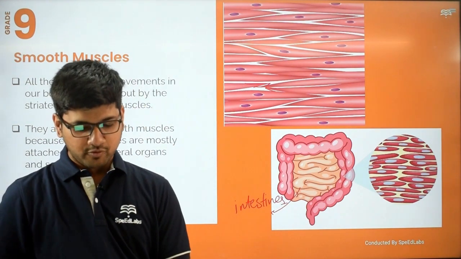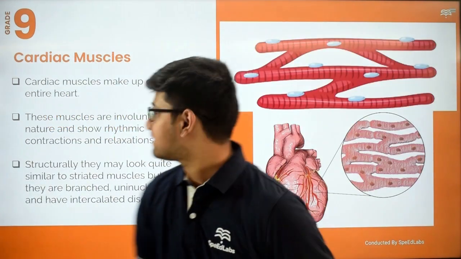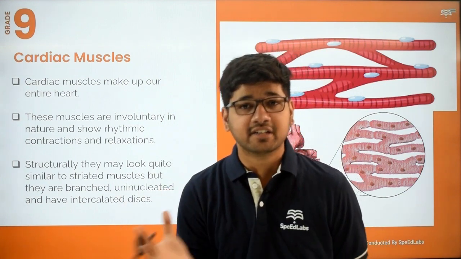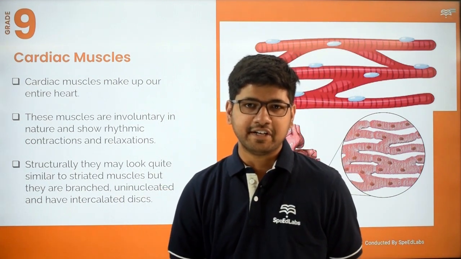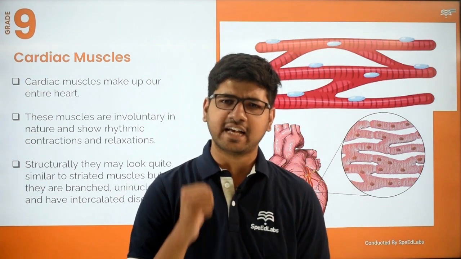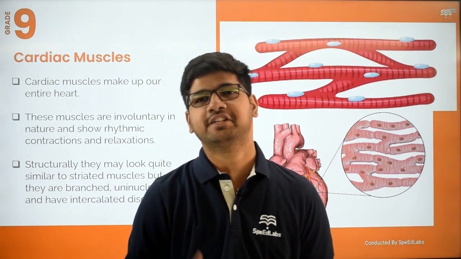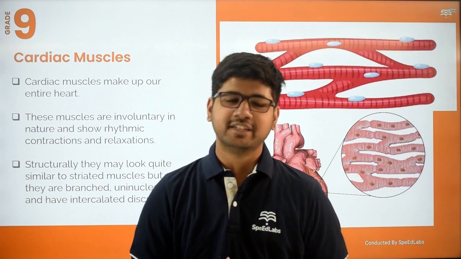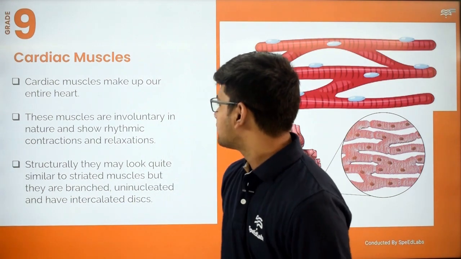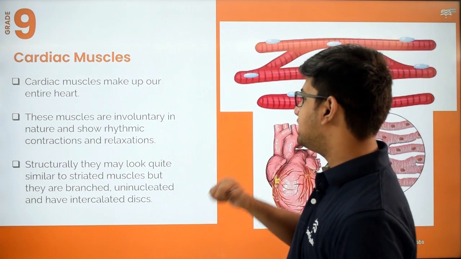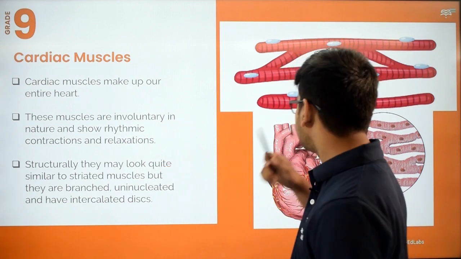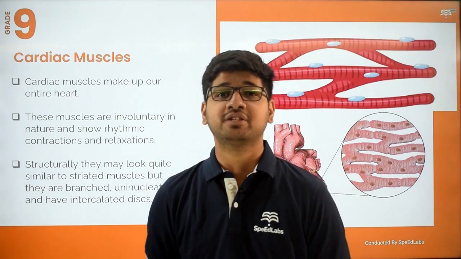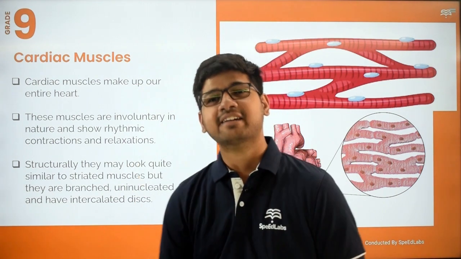Okay, so moving on to the third muscle, that is cardiac muscle. Cardiac muscle makes up our entire heart. Heart, you already know, is a fist-sized organ that performs the circulation of blood throughout the body. The muscles are involuntary in nature and show rhythmic contractions and relaxations. Rhythmic contraction and relaxation is a key phrase for cardiac muscle.